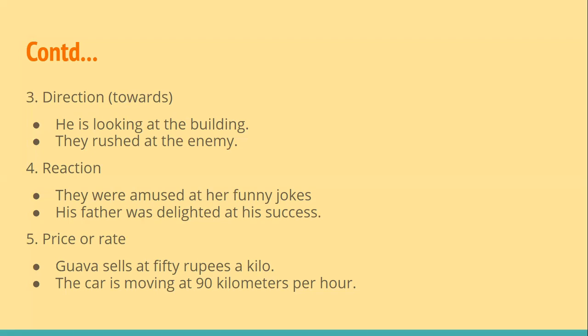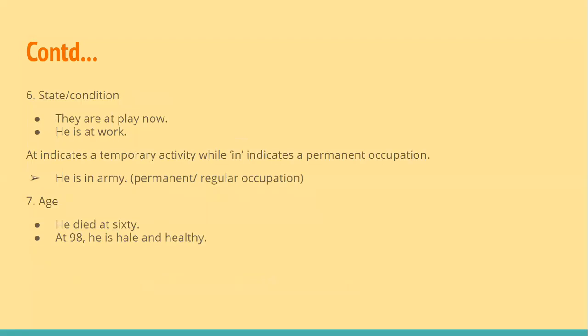Then, of course, at is used to denote price or rate. Guava sells at 50 rupees a kilo. It means this is the rate at which guava sells. The car is moving at 90 kilometers per hour. So it shows the speed, the rate at which the car is moving.